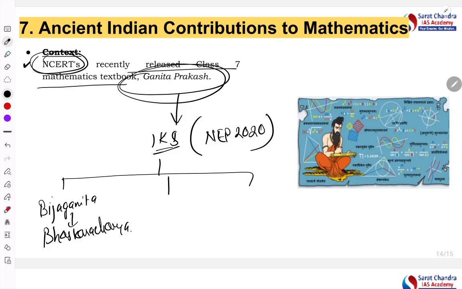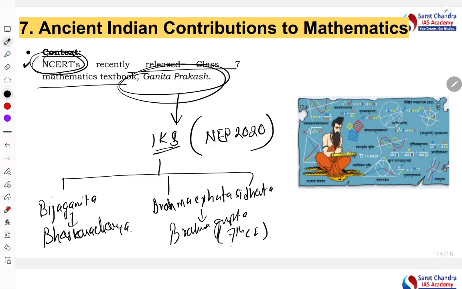Second is Brahmasphuta Siddhanta, very important, written by Brahmagupta in the 7th century. Here also a lot of rules regarding multiplication and division have been mentioned.